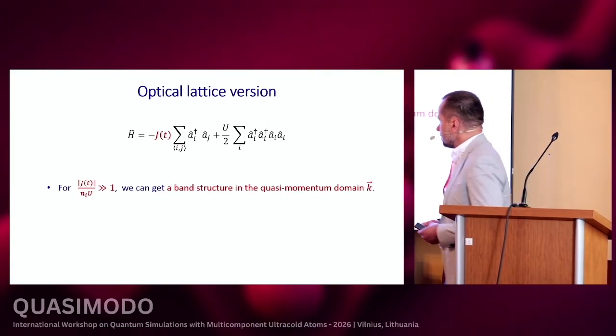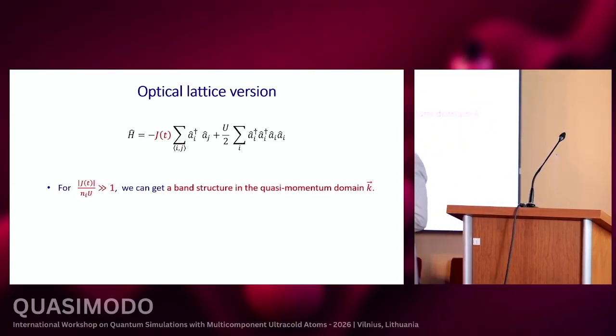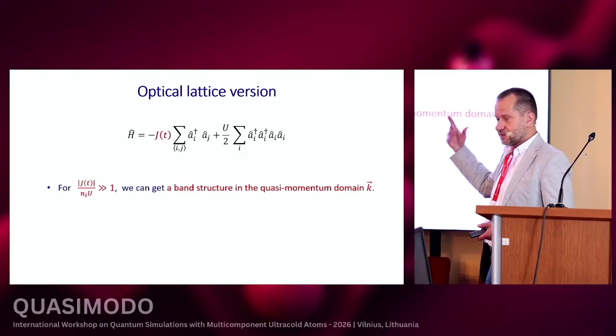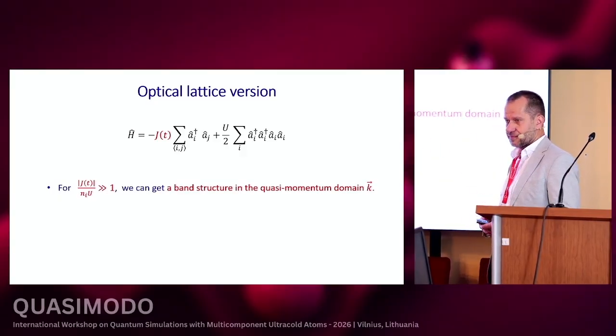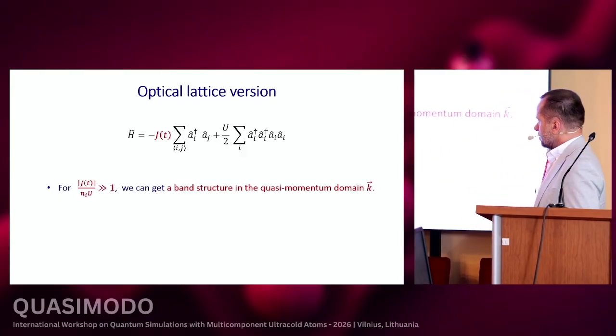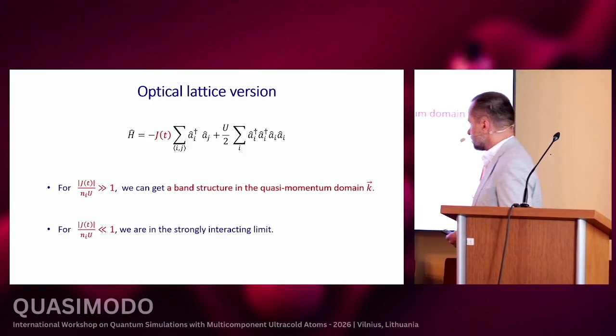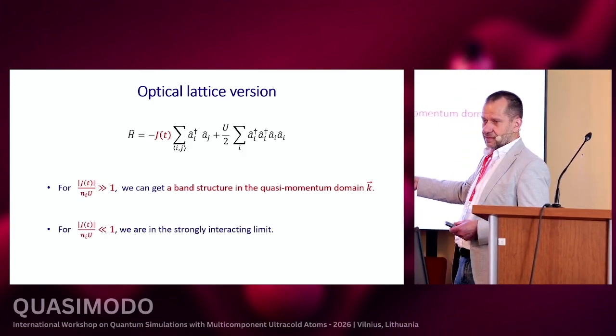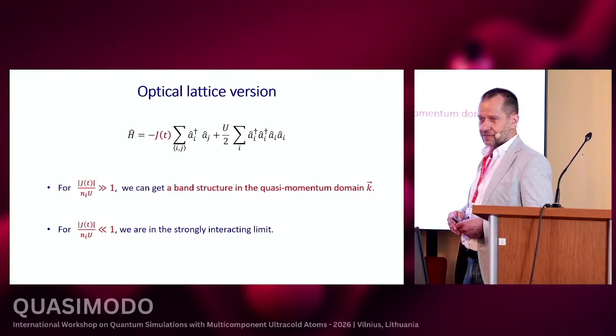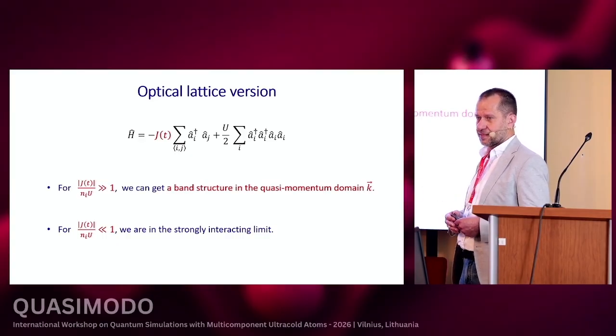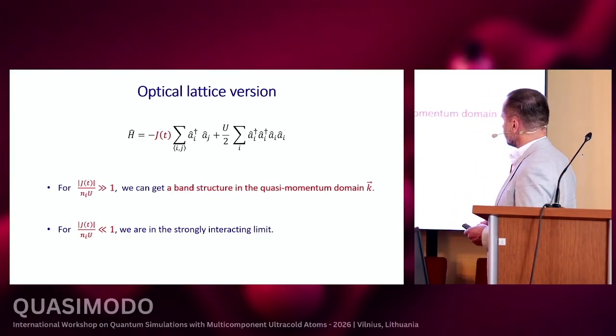And then we can obtain the band structure not in the momentum but in the quasi-momentum domain. And the optical lattice is also attractive because we can switch to the strongly interacting limit, which is highly challenging in the photonic time crystal business in optical systems.